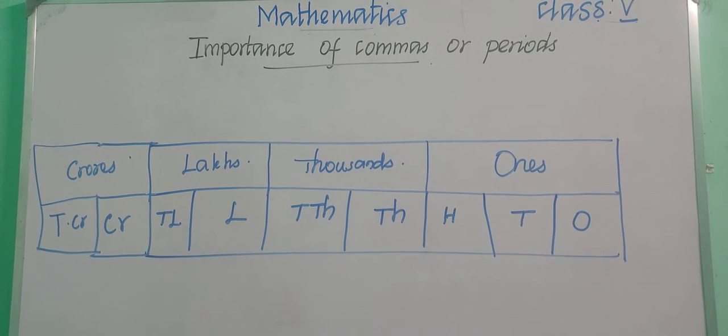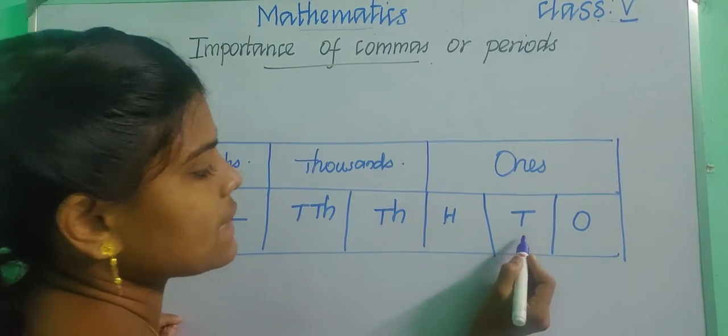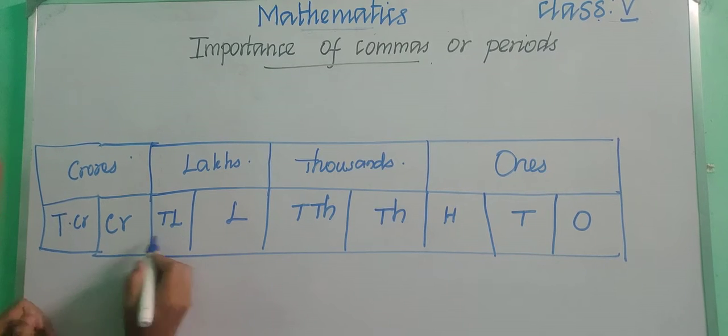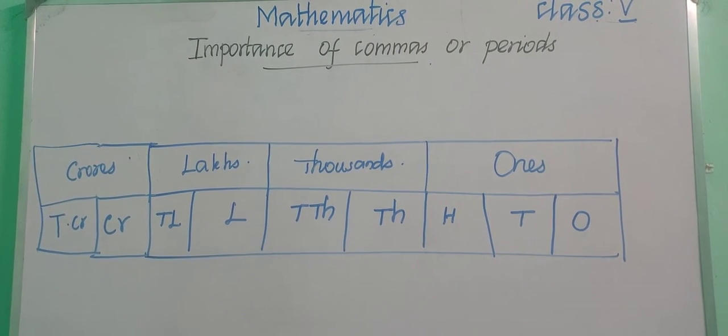Okay children, so already we have learnt these place values, right? Ones, tens, hundreds, thousands, 10,000s, lakhs, 10 lakhs, crore and 10 crores. So we can divide these place values by using the periods.